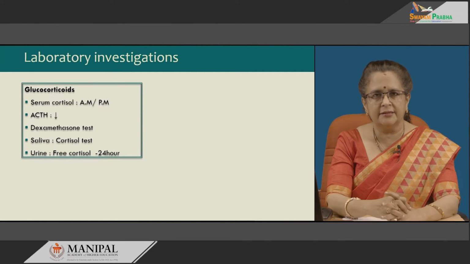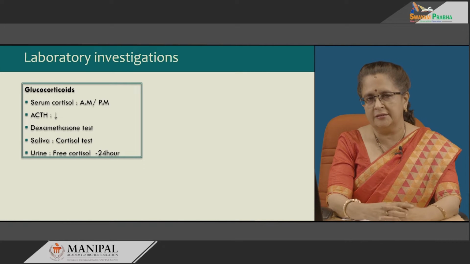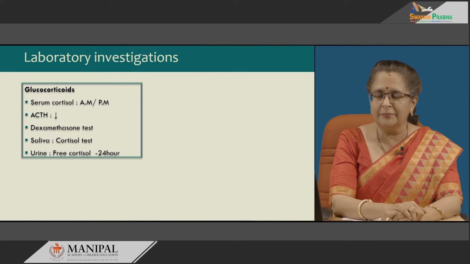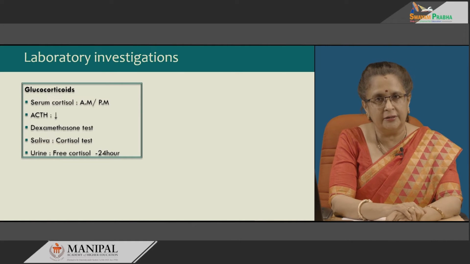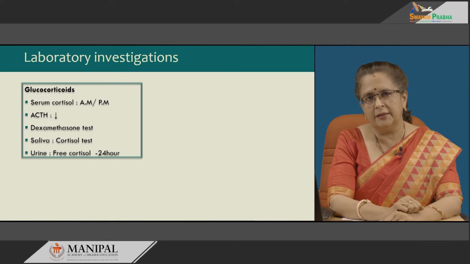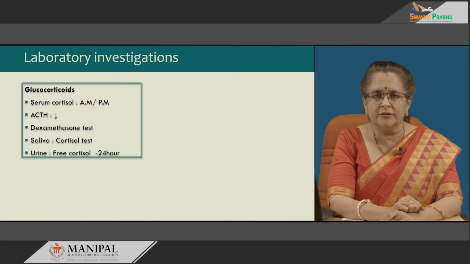So, for laboratory investigations, we investigate all the peptides and hormones secreted by the adrenal cortex, primarily the glucocorticoids, the mineralocorticoids and the sex hormones. In glucocorticoids, normally in any individual there is a diurnal variation of serum cortisol.